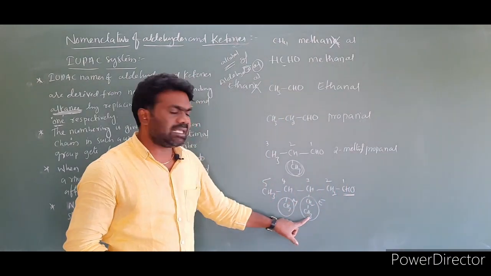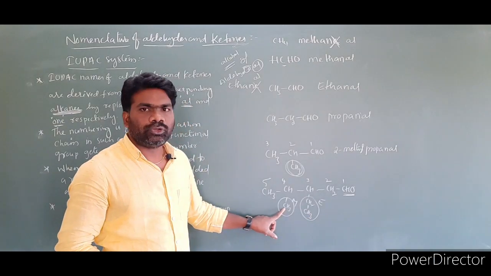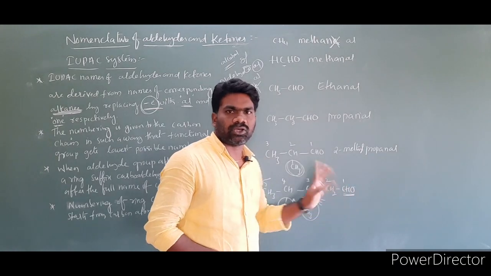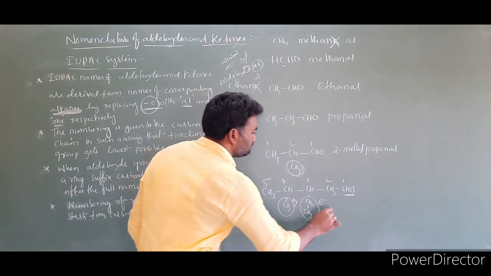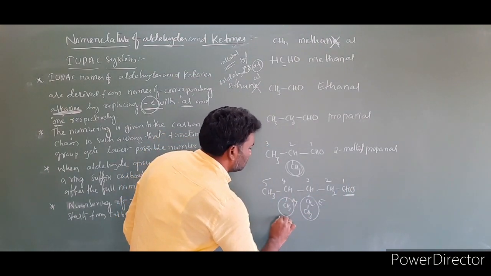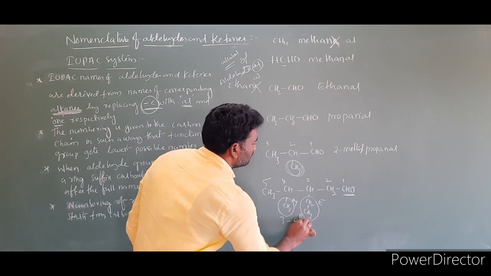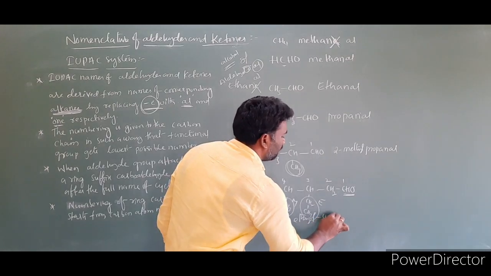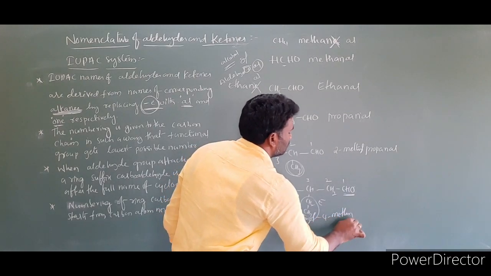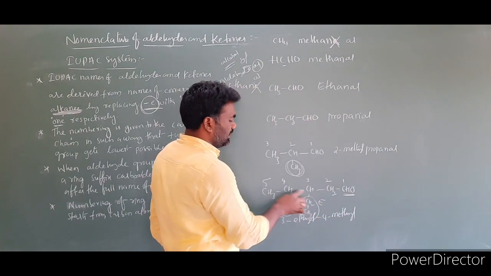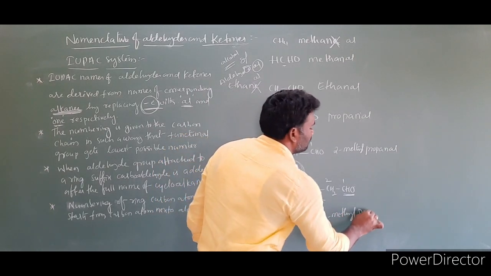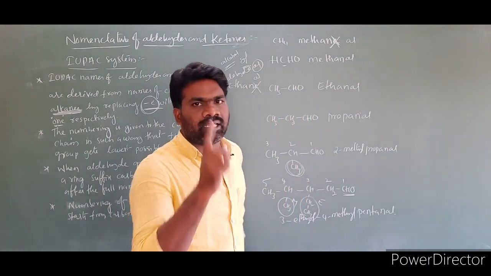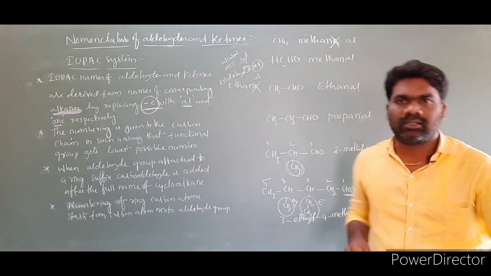The name is 3 ethyl, 4 methyl, 1, 2, 3, 4, 5, pentanal. So the name is 3 ethyl, 4 methyl pentanal. Actually we have to write pentane, E we have to replace it by al, pentanal.